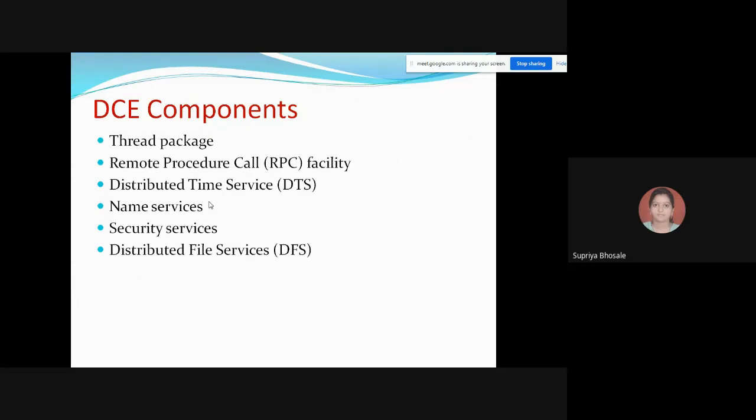Time sharing operating system. Okay, but any real time example for this?